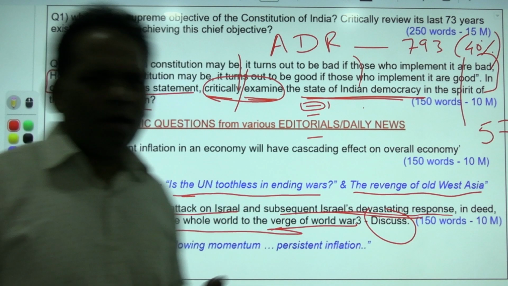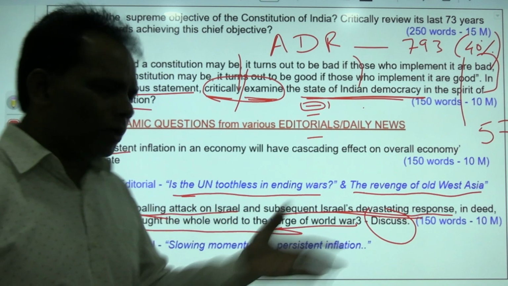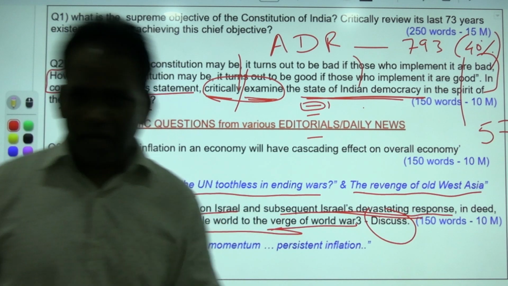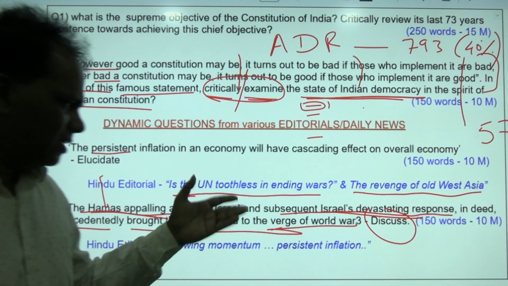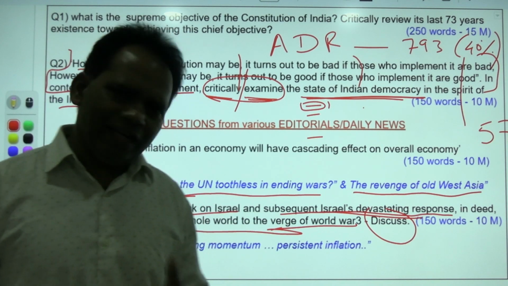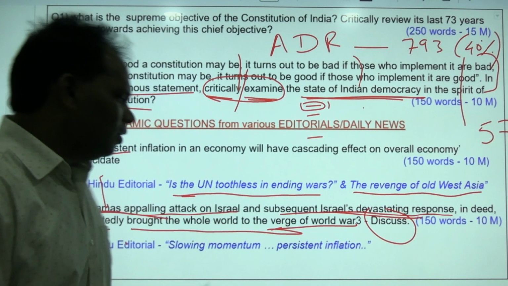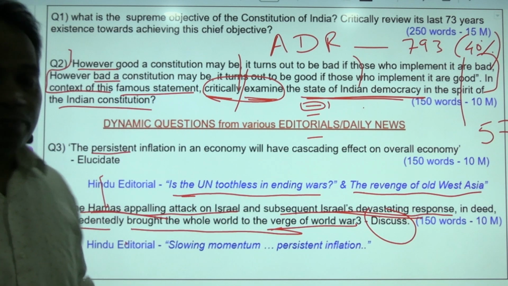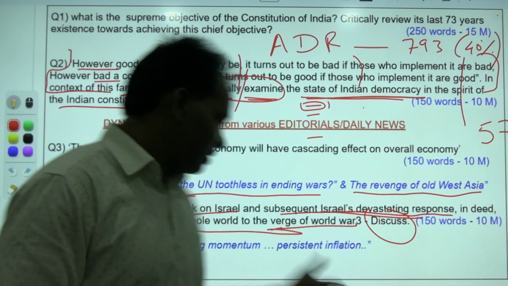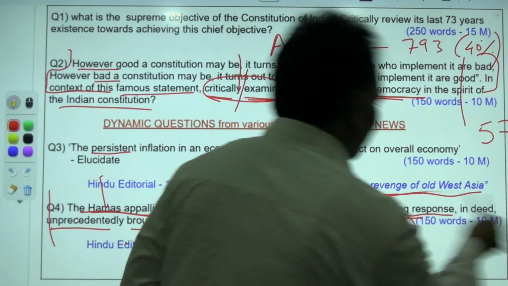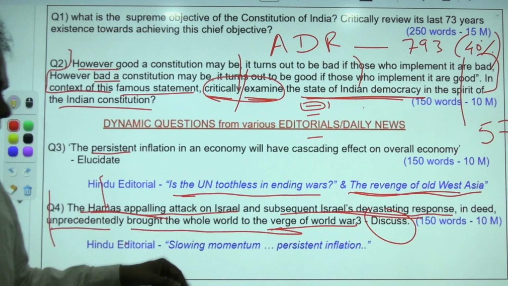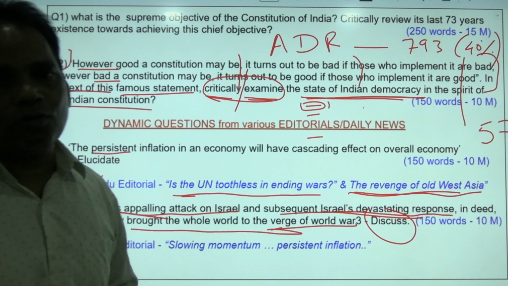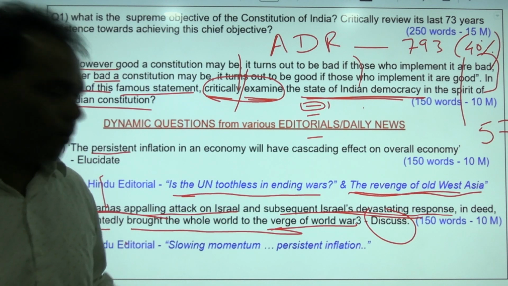It is a minute part, because Hamas is stateless, with a small 2.2 million population in Gaza. Israel too has a small population, around 4 to 5 million, and an area of around 7,000 square kilometers, a very small country. But how has this simple situation brought the whole world to the edge of the Third World War? Because it is a vexed problem, West Asia, as given in that article, The Revenge of West Asia. This is the deep, profound and vexed problem of the globe, compared to any other problem.